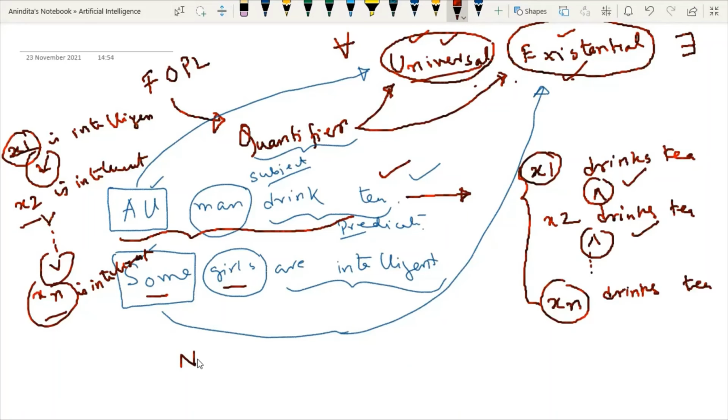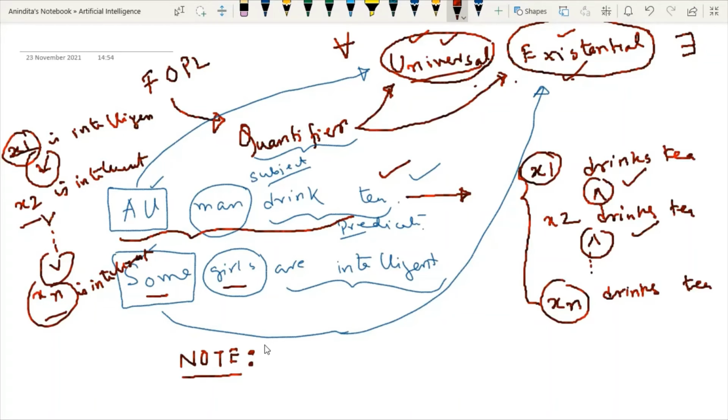For that purpose, only understanding quantifiers is not enough. We have to understand some special notes about it. Whenever we are going to represent a sentence, we have to use some connectives also.